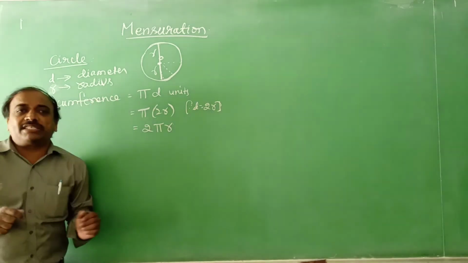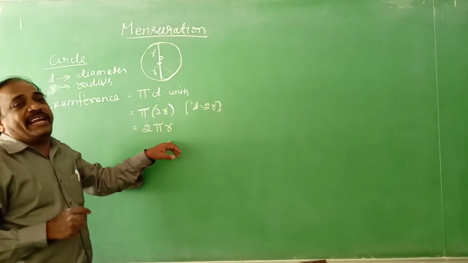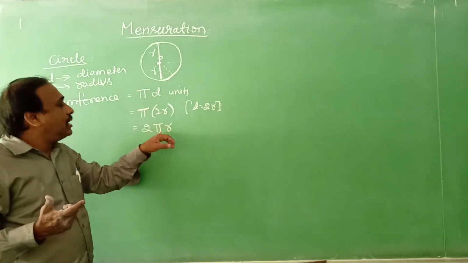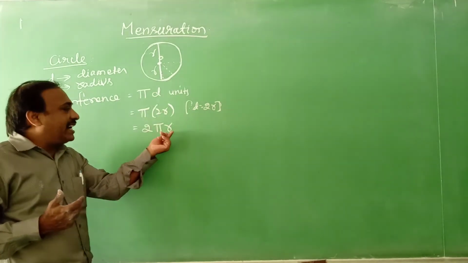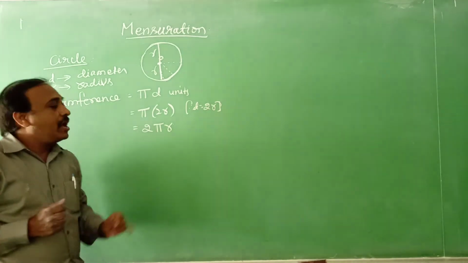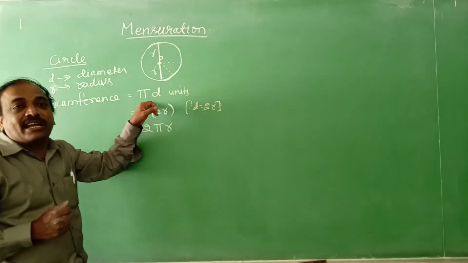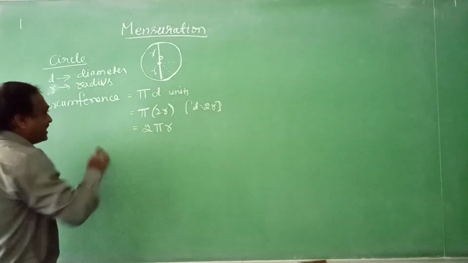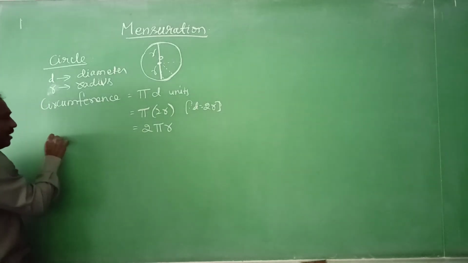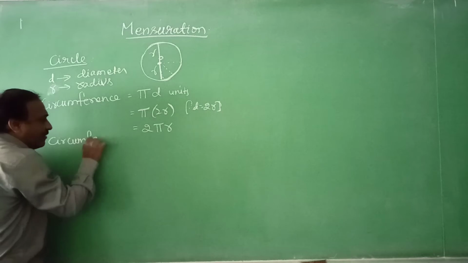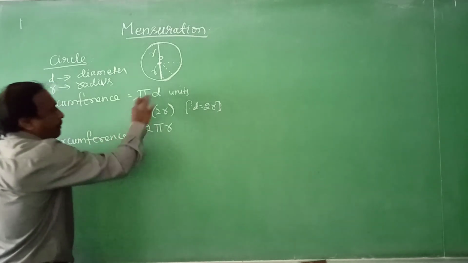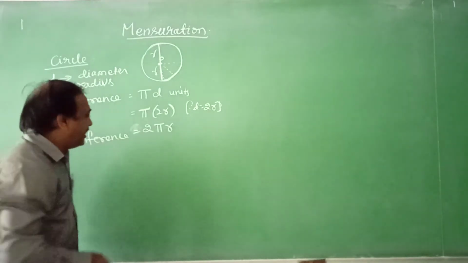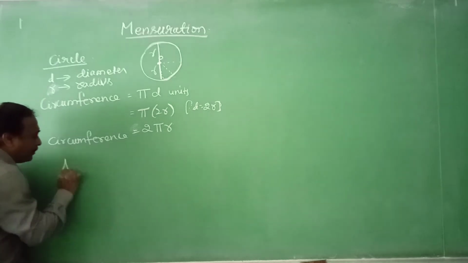So the circumference of the circle can be calculated if you know the radius r, or if you know the diameter. Diameter is 2 times its radius. If you know the diameter, the circumference is pi d, and if you know the radius, it is 2 pi r. This is also the circumference of a circle: here pi d, and here 2 pi r.